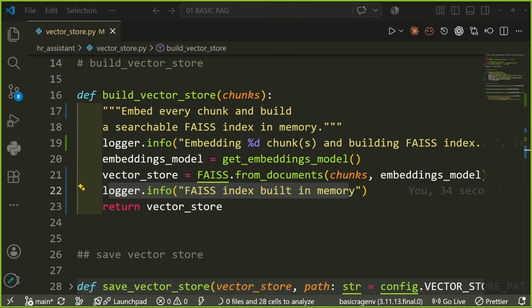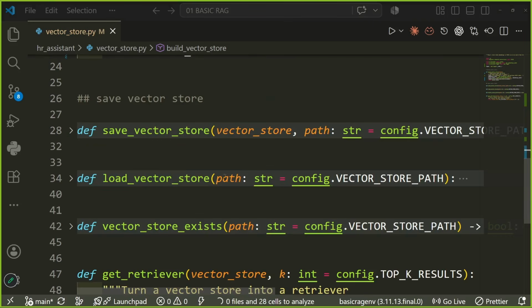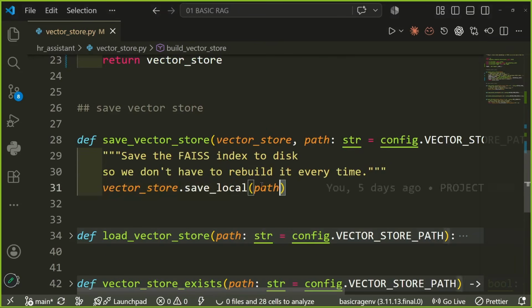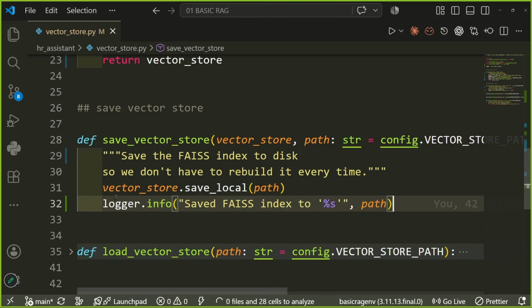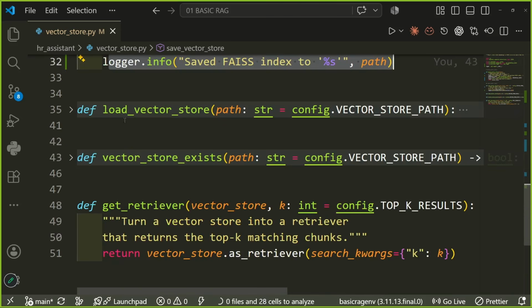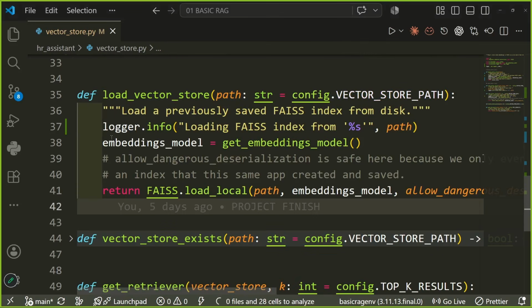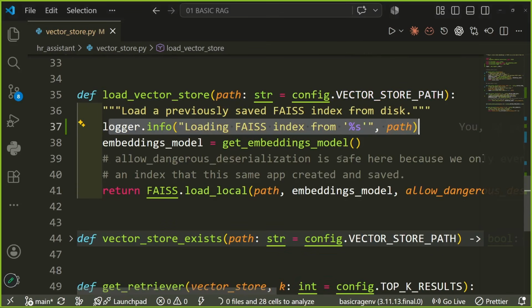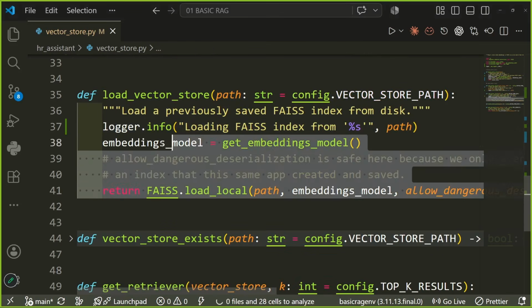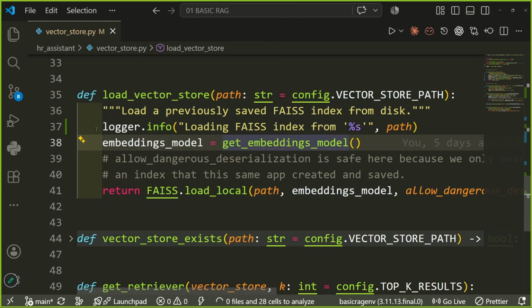Similarly, for saving the vector store, we will have a logger that says save to FAISS path. Similarly, for loading a vector store, we would have, hey, I have loaded info to FAISS. Now how do you know where exactly the change has been made?